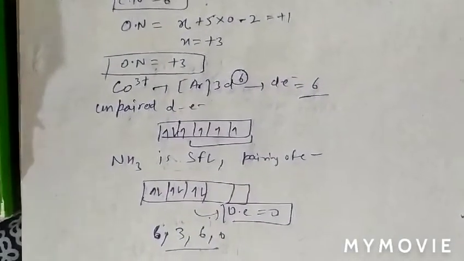See question number 85. Question number 85 is basically based on metallurgy, on leaching.